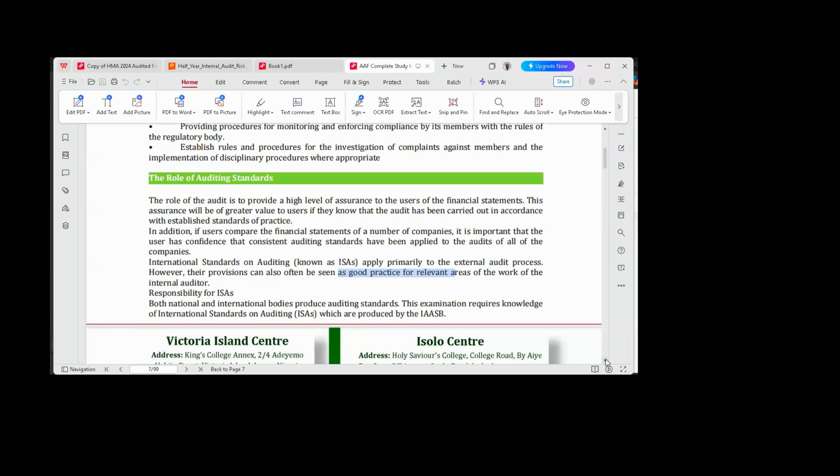All of these together, they are known as auditing standards. And they are issued by this body here, IAASB, International Auditing and Assurance Standards Board. They are the ones that are responsible for the publication of all of these